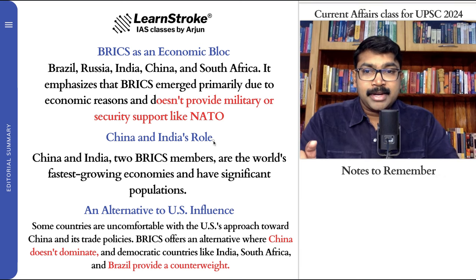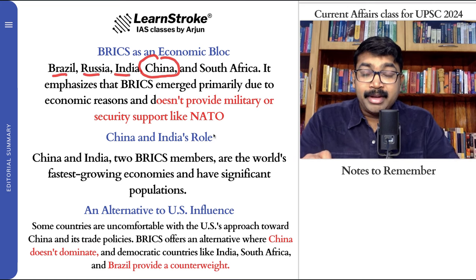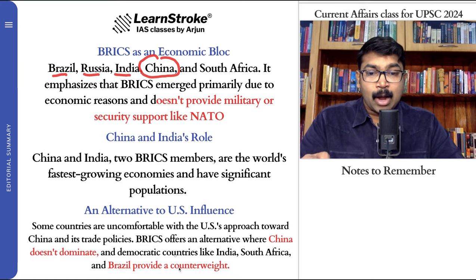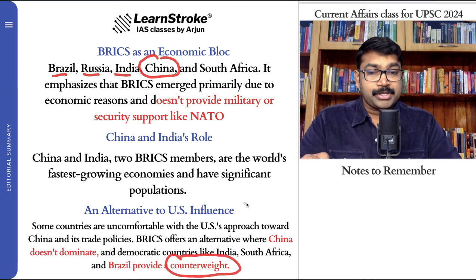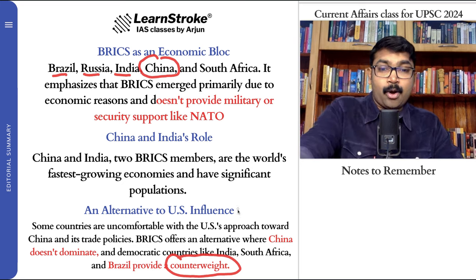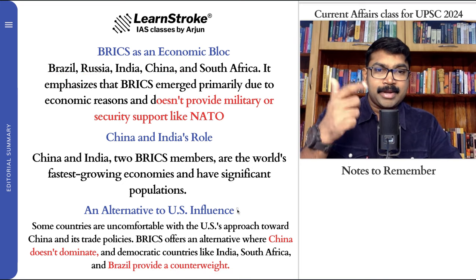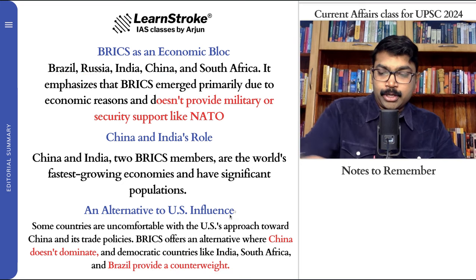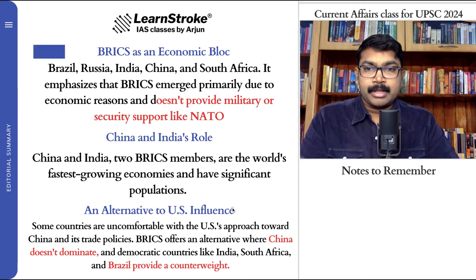So in BRICS, definitely you can say that China cannot dominate. Why? Because you have Brazil, you have Russia, and you have India. That is the counterweight. Russia will not dominate either, and in that case, definitely we will create an alternative to the US. That is something that the article talks about.